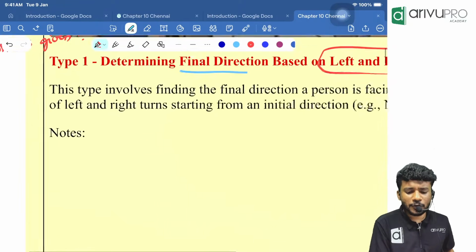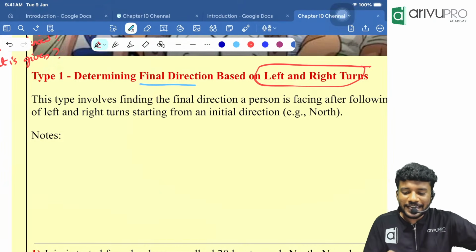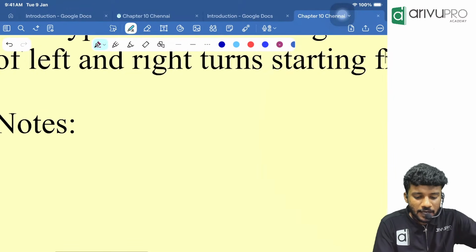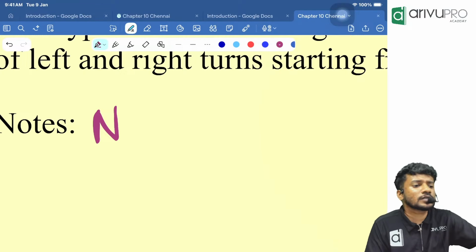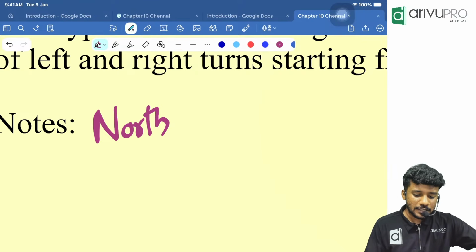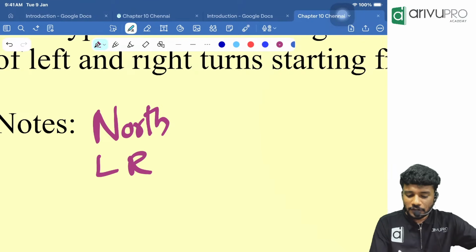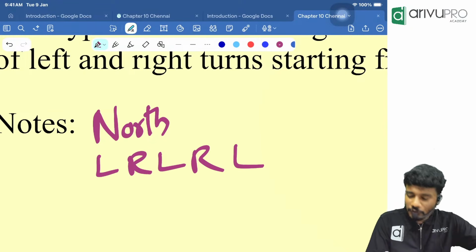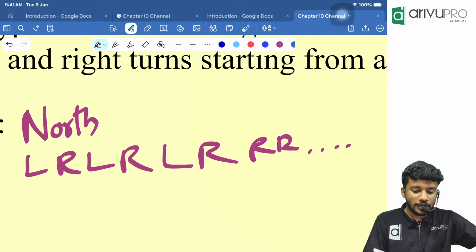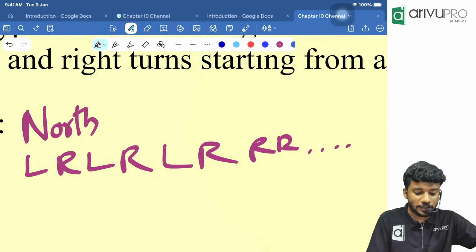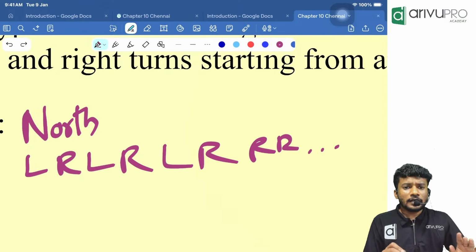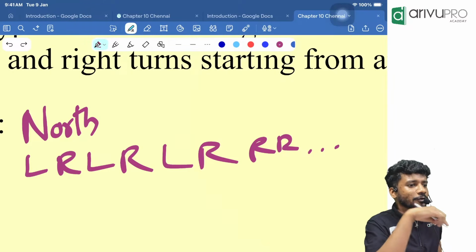With that, I am taking you to the first type. Type 1, determining final direction based on right and left turn. The first one: Nithin is going in the north direction. Initially Nithin moved in the north direction. Then Nithin took a left turn, a right turn, a left turn, a right turn, a left turn, a right turn, etc. If they ask such a question, it is a difficult question. Usually it will be 4 or 5 turns, not more than that. Finally, they are going to ask which direction Nithin is looking in.